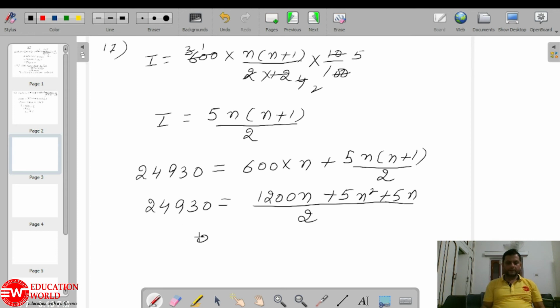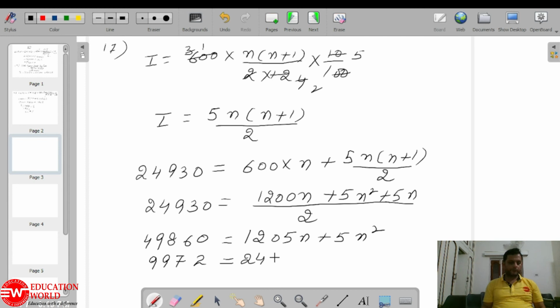Cross multiplying, we get 49860 equals 1205n plus 5n square. Now divide by 5: we get 9972 equals 241n plus n square.